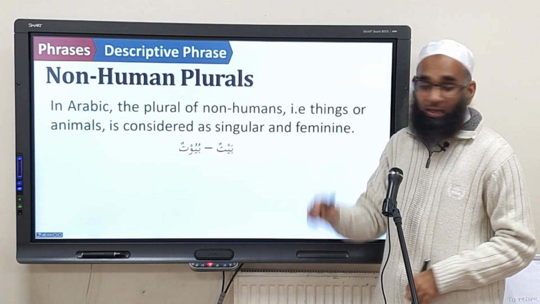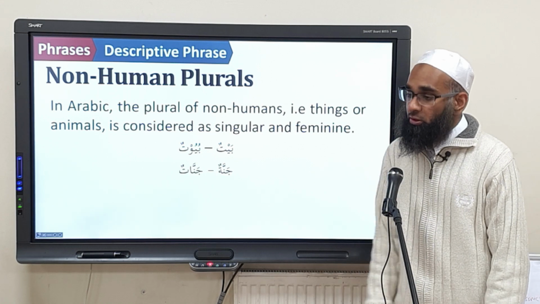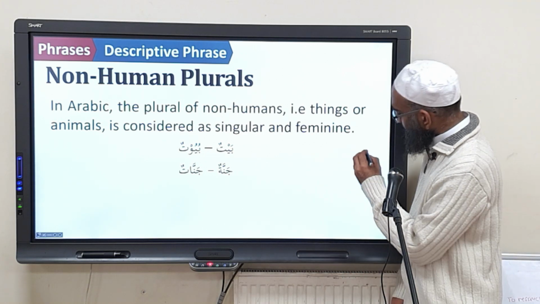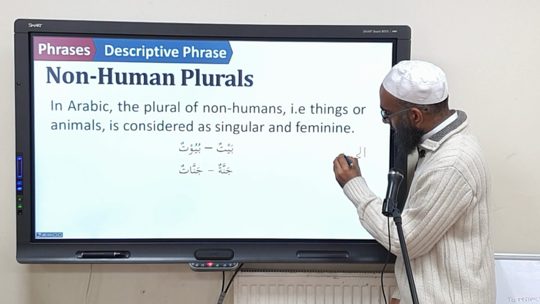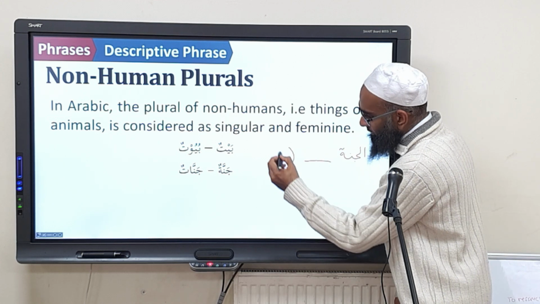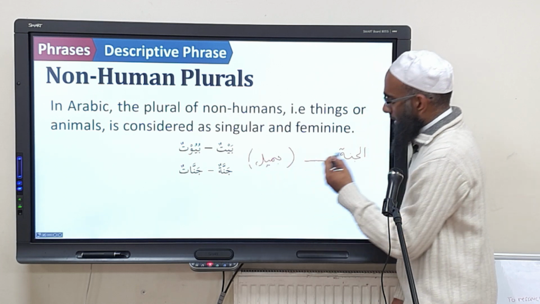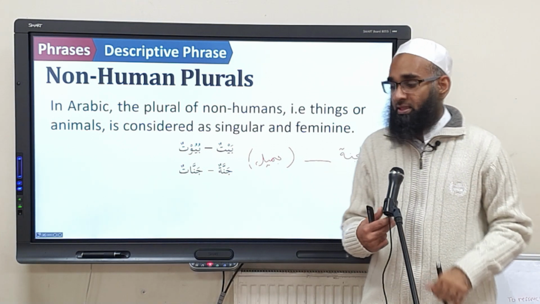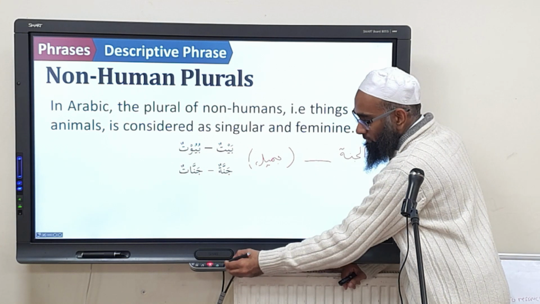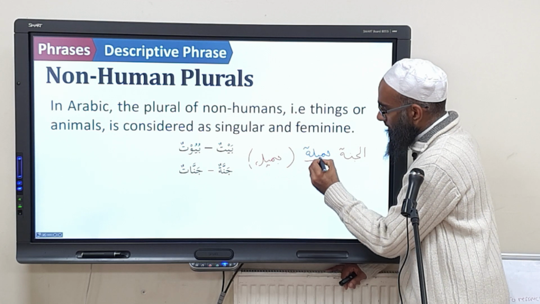They will treat buyutun as though it was mufrad, mu'annath. Jannatun, jannat. They will treat these the same. So what does that mean? If I said to you, for example, al-jannatu, and I left a blank space here, and in brackets we have the word jamilun. Use the word jamilun to complete the sentence. What would you make jamilun to make a mubtada khabar sentence? Al-jannatu, jamilatun. Why would you make it jamilatun?